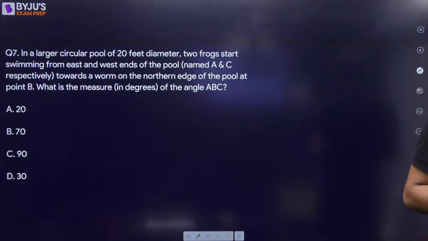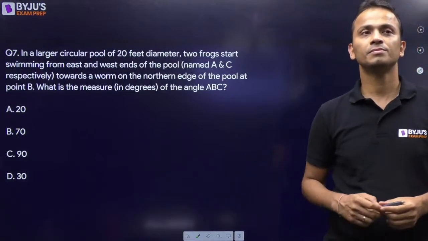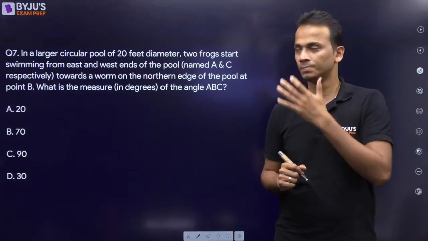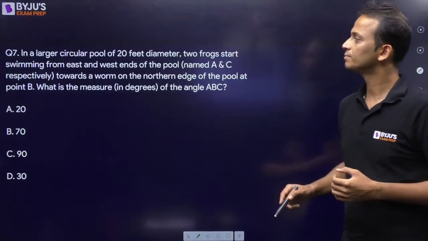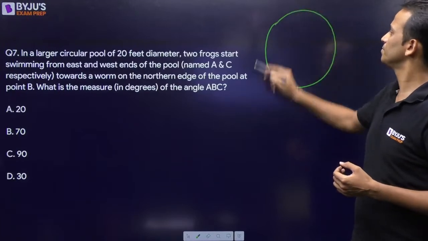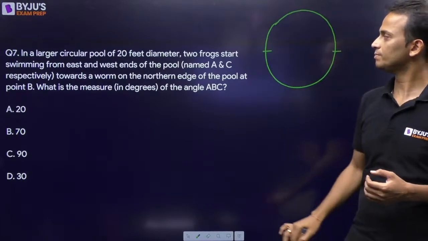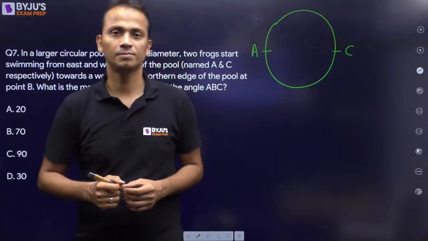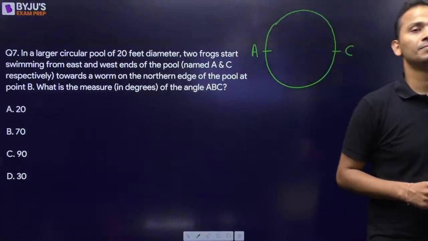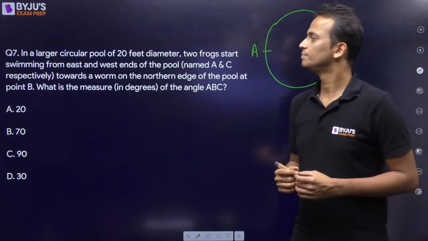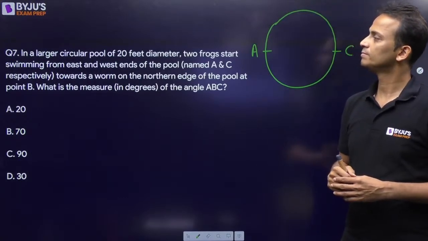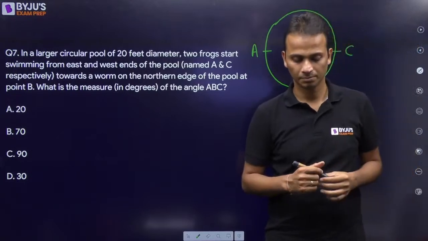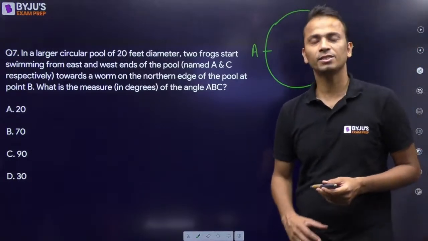Draw the figure carefully. All right, nice. Simple question.